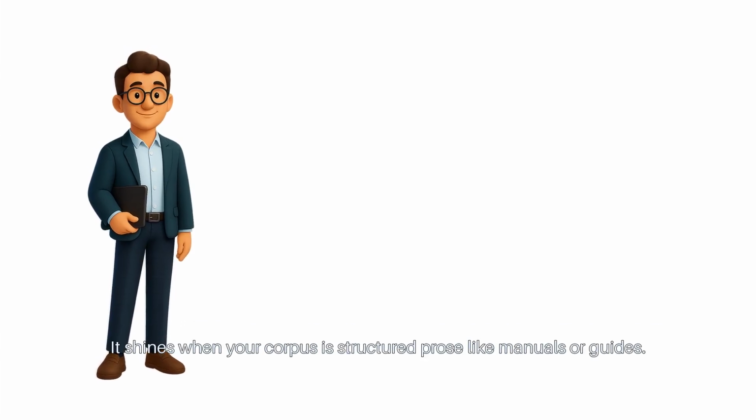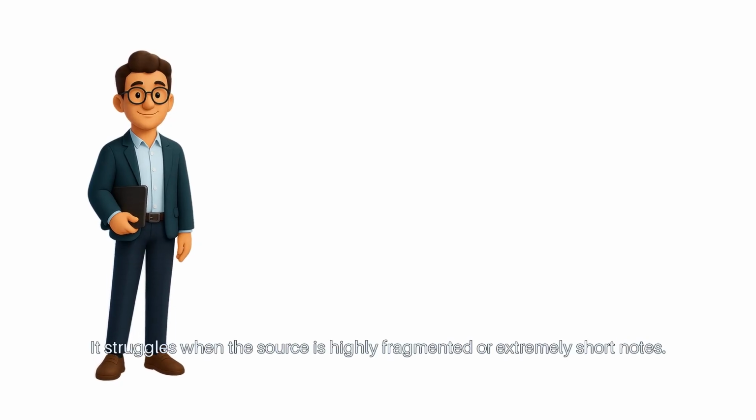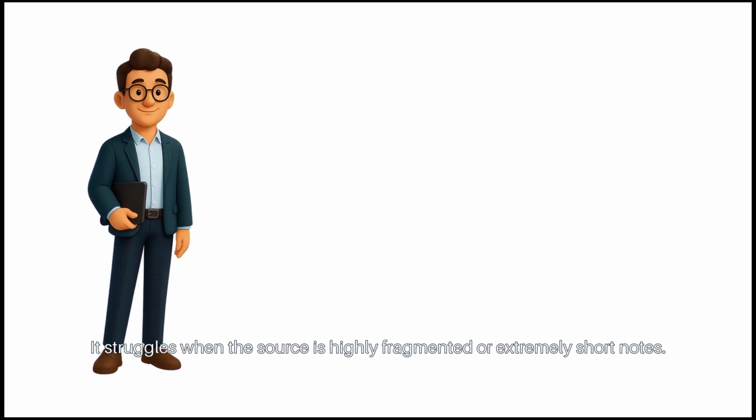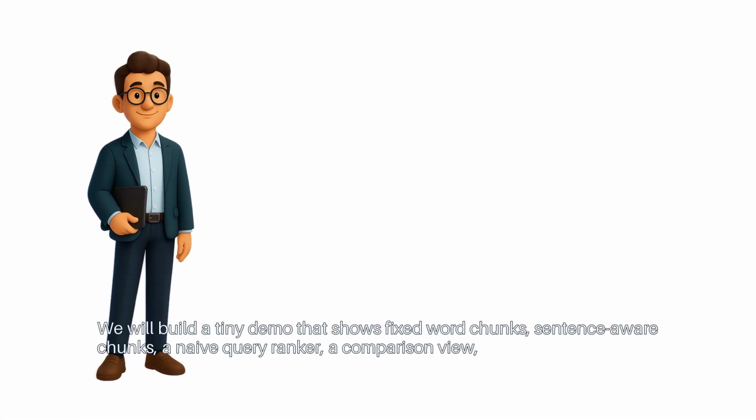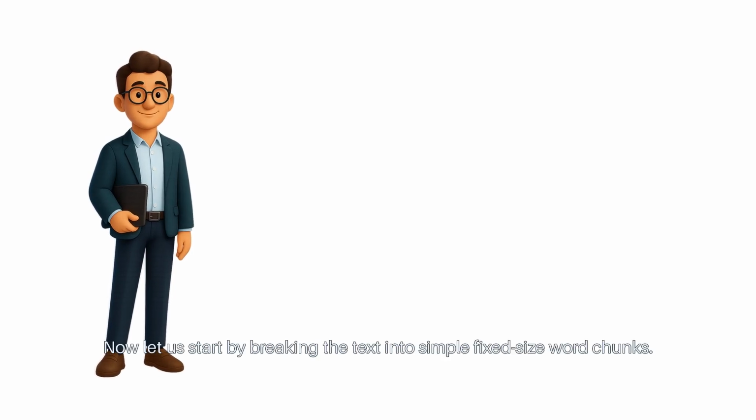It shines when your corpus is structured prose, like manuals or guides. It struggles when the source is highly fragmented or extremely short notes. We will build a tiny demo that shows fixed word chunks, sentence-aware chunks, a naive query ranker, a comparison view, and a coverage check before answering. Now let us start by breaking the text into simple fixed-size word chunks.